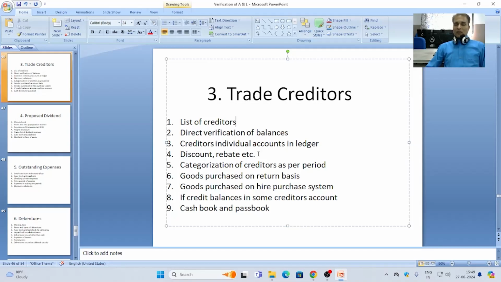At the time of payment to the creditor, involvement of any type of discount, rebate, or any relaxation from the side of the creditor should be properly accounted for. Sometimes creditors allow cash discount for quick payment, which should also be checked by the auditor with the help of invoices supplied by the creditor and payment made by the client firm.